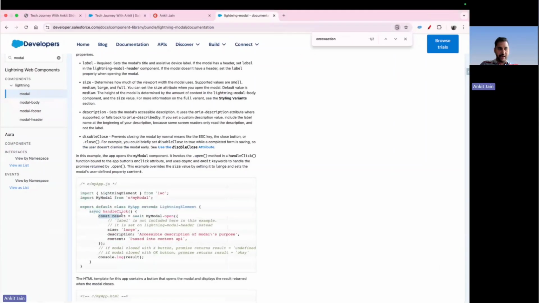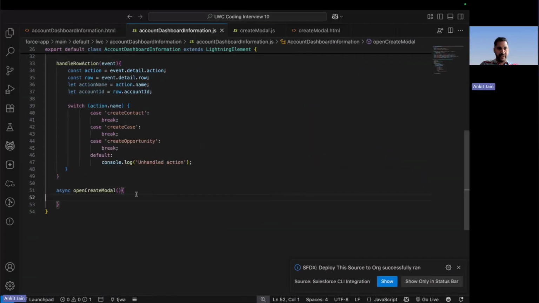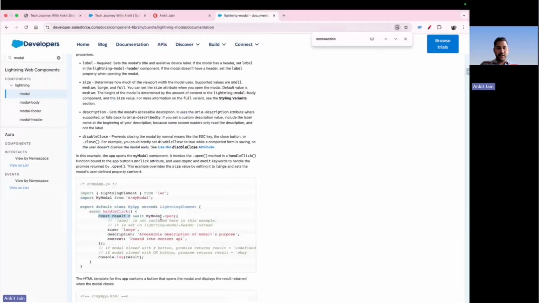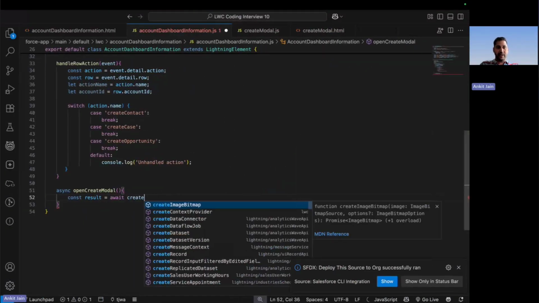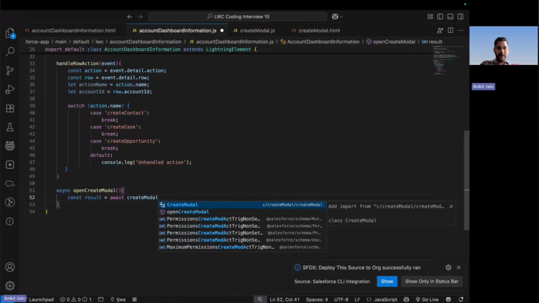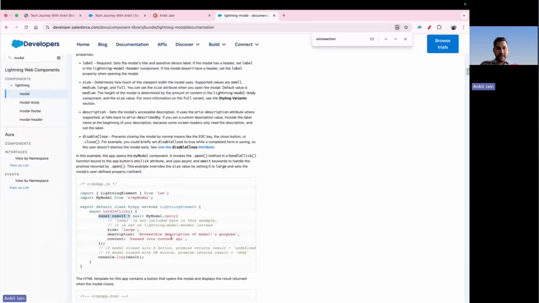The second thing is, here I'll be using const result is equal to. After that, you have to use await. Now, what is the component that you have defined to open the modal? The component that we have created here is the create modal. So here I am putting the create modal, and the method that I am calling is the open method.